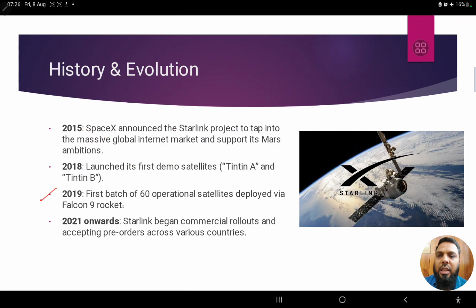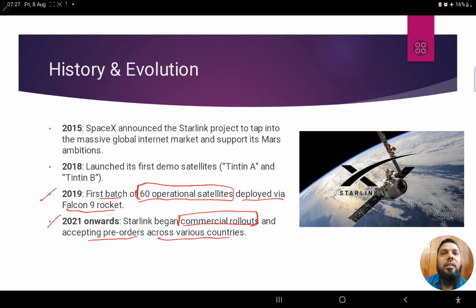Then next we see in 2019, a first batch of 60 operational satellites were deployed via Falcon 9 rocket, right? Then from 2021 onwards, they began the commercial rollout. Means the Starlink project started providing its services, commercial services and accepting pre-orders across various countries. So he's taking orders from throughout the countries because it's a satellite-based internet connectivity. So throughout the world, anywhere any person can have access to the internet.